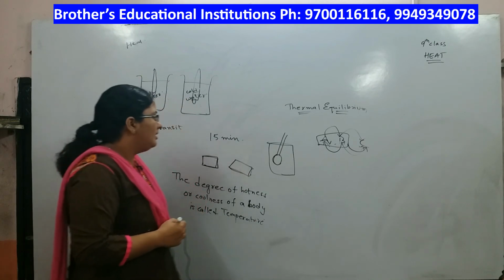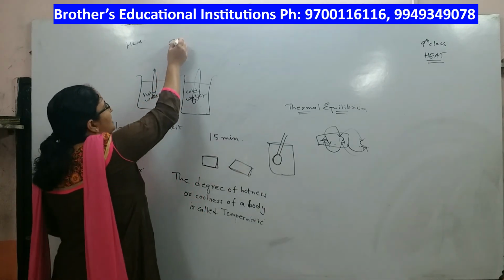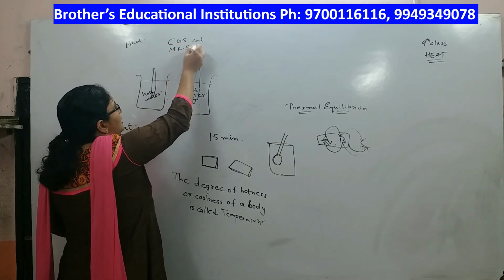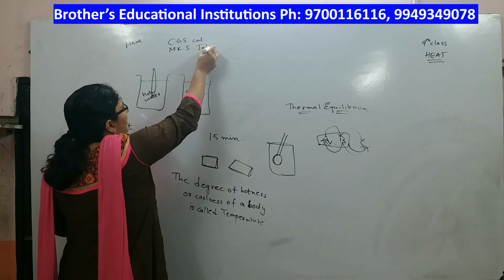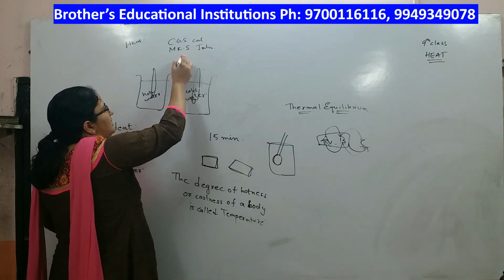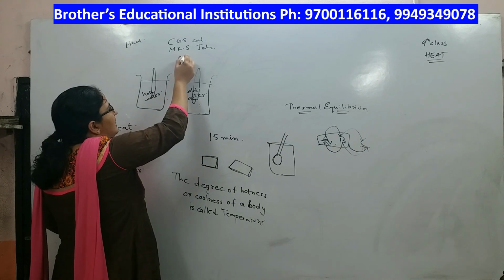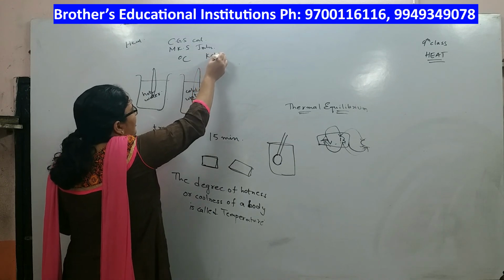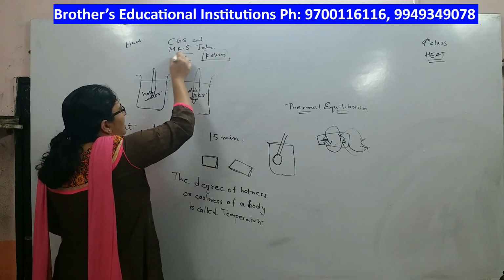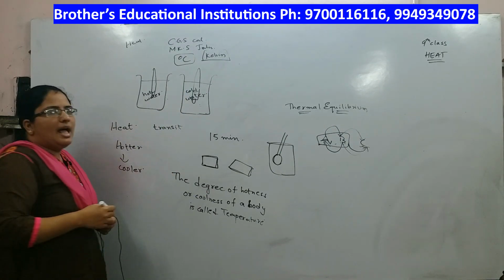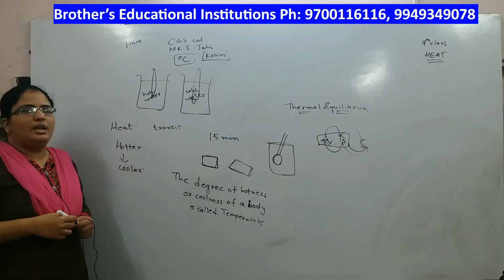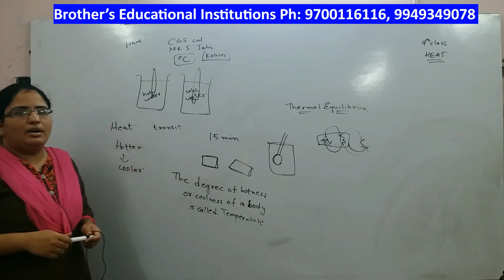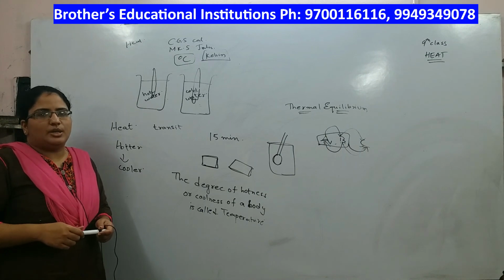The CGS unit for heat is calorie. The MKS unit for heat is joule. The CGS unit for temperature is degree Celsius and the MKS unit is Kelvin. When you express a temperature in Kelvin, it is called absolute temperature, because you will not get any negative sign. Whenever you express the temperature in Kelvin, that is called absolute temperature.